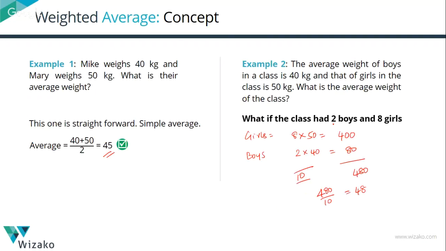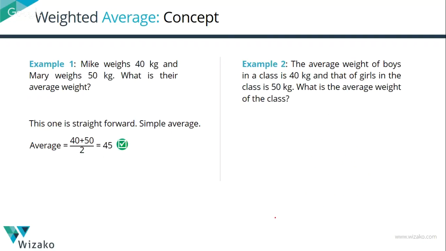So if the number of boys had been 2 and girls had been 8, 45 would have been an incorrect answer. Let's just swap this number and see what happens. If you had 8 boys and 2 girls, the sum of the weight of the boys is going to be equal to 8 into 40, which is equal to 320.